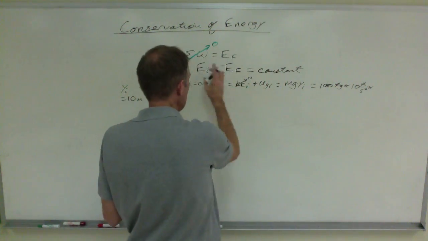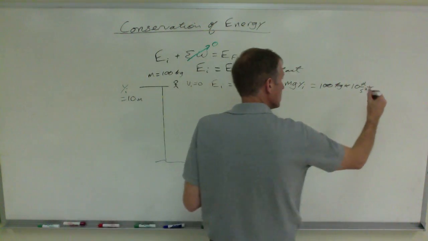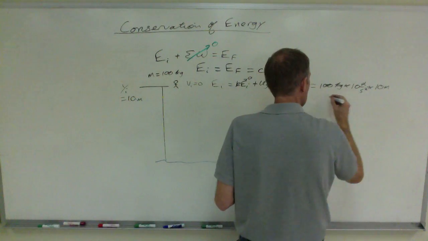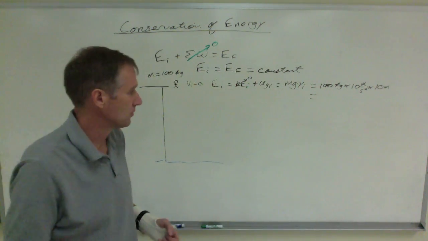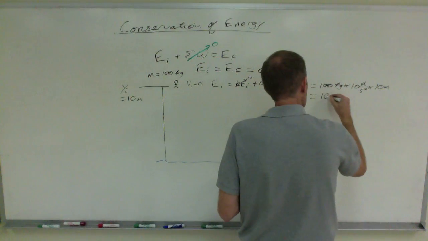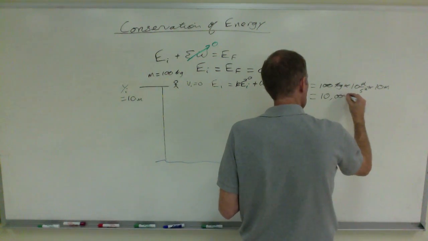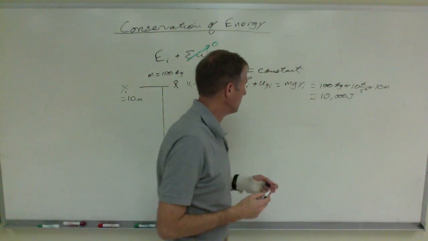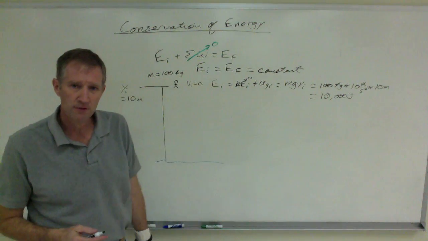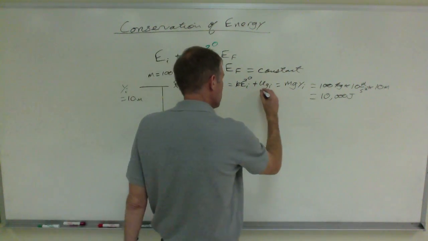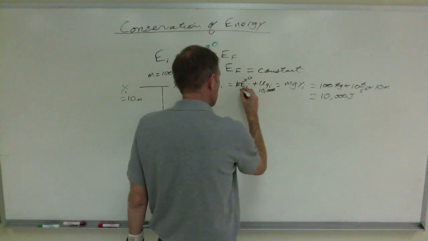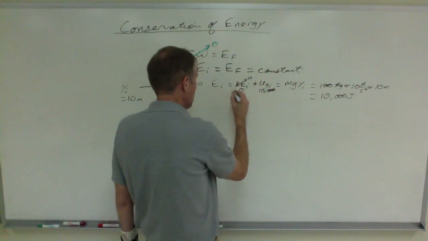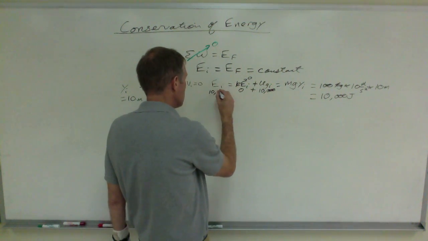times the height of 10 meters. And when I multiply 100 times 10, that's 1,000, times another 10 is 10,000 joules. So he has 10,000 joules of energy. And it's all potential energy at first, right? So that number is 10,000, that number is 0, and they add up to 10,000 joules.